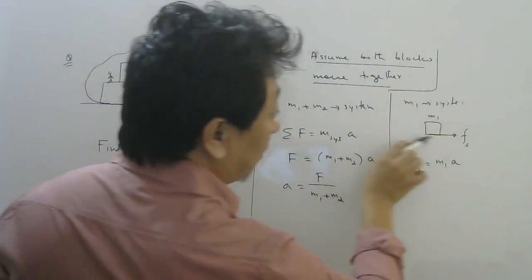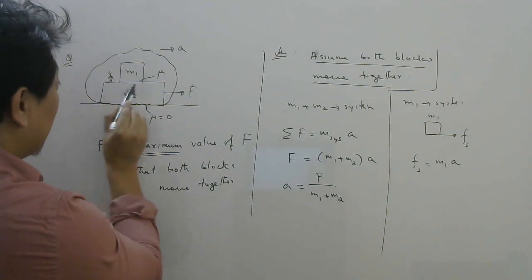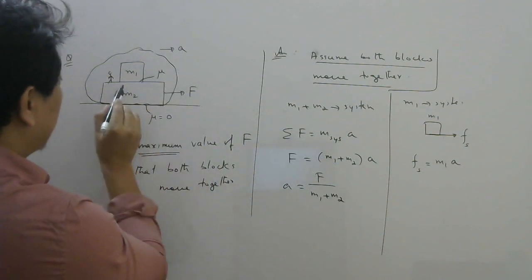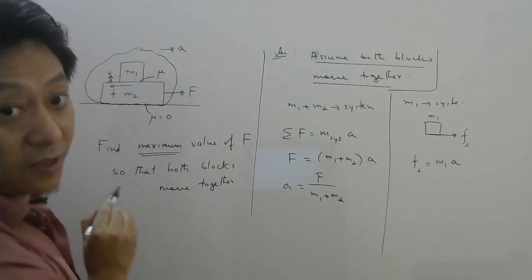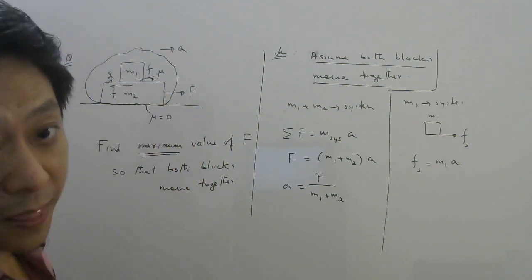By the way, why did I show friction here? I hope you understood, right? When you move this block here, this block would move this way. So friction on this block will be here. The reaction of that will act on this m1 here. Right? Okay.